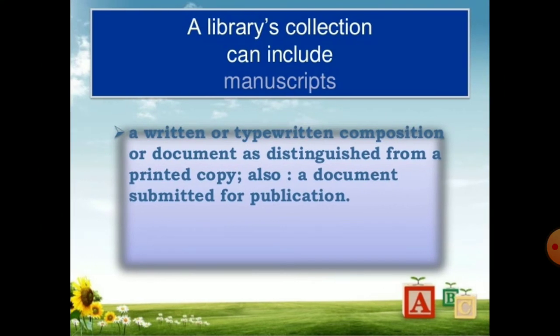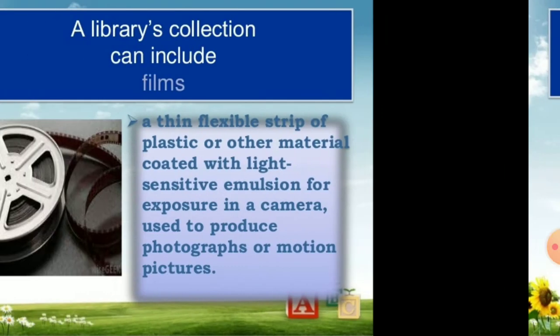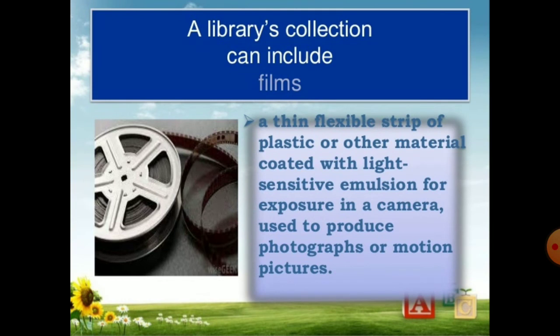A library's collection can include manuscripts, a written or typewritten composition or document as distinguished from a printed copy, also a document submitted for publication. A library's collection can include films, a thin flexible strip of plastic or other material coated with light-sensitive emulsion for exposure in a camera used to produce photographs or motion pictures.